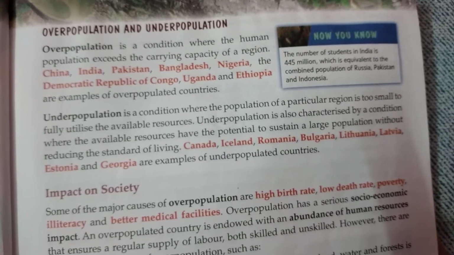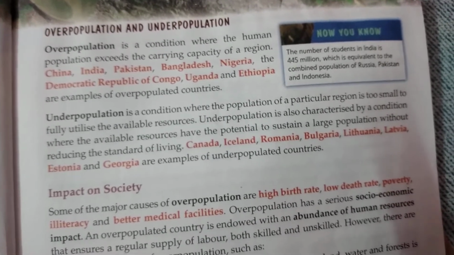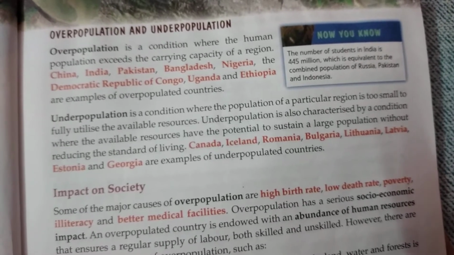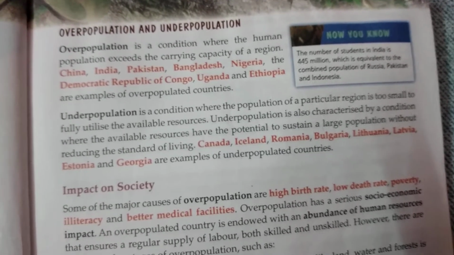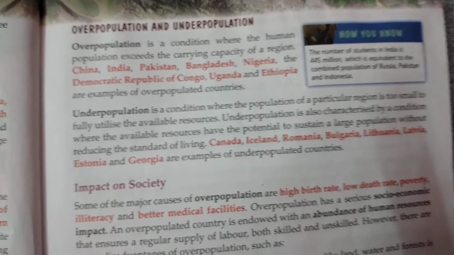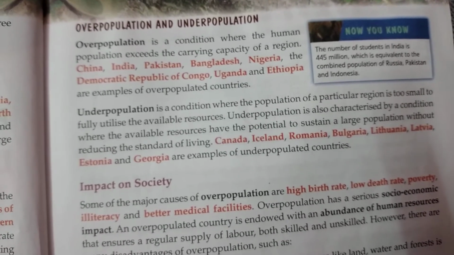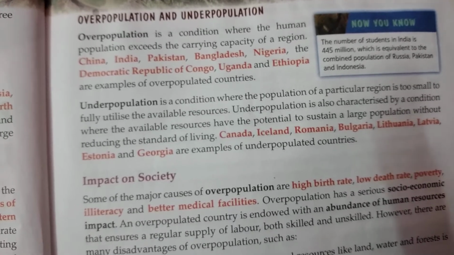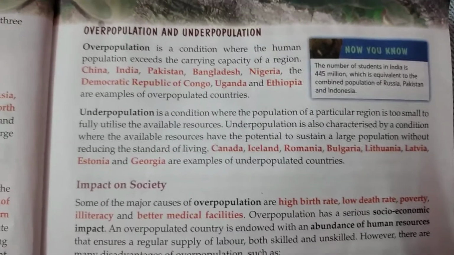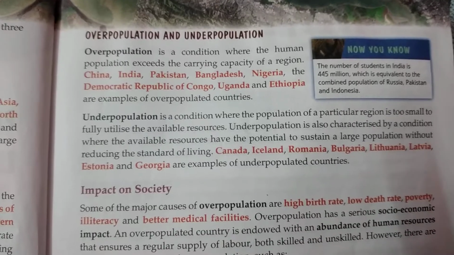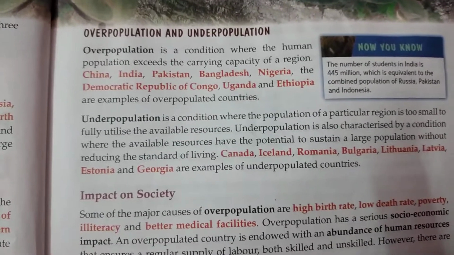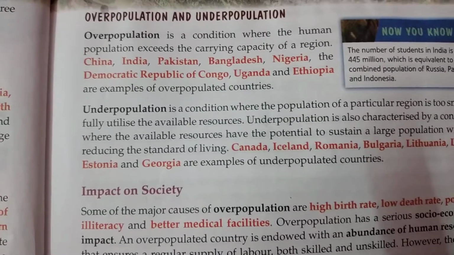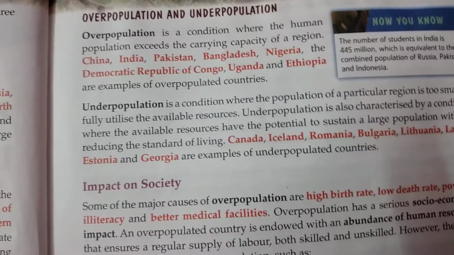Overpopulation is nothing but whatever number of people can live in a place nicely, safely, properly, if the population of a place is much higher than that, then that is considered to be overpopulation, or those countries are marked as overpopulated countries.